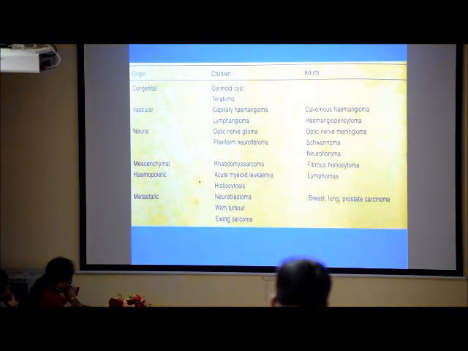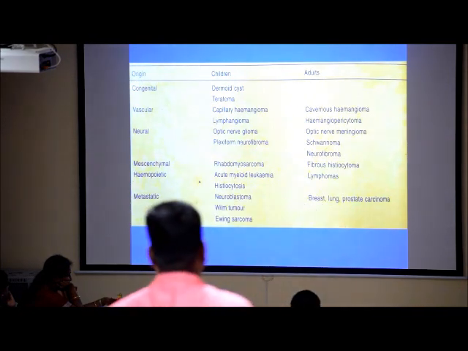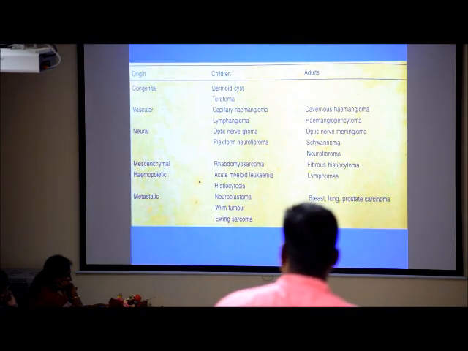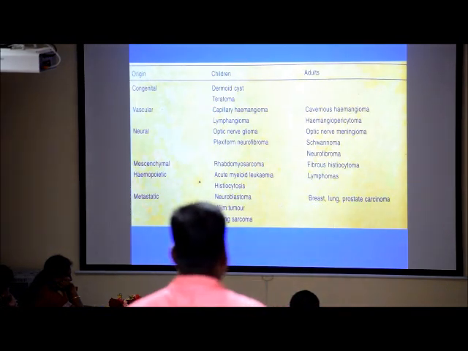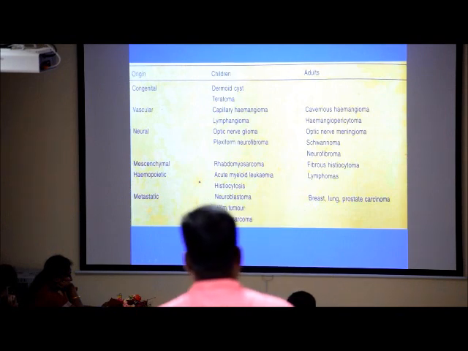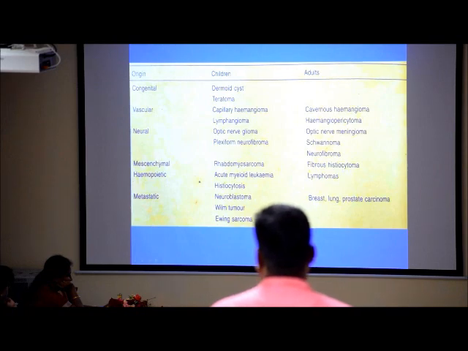So, taking into account the age group, lesions more common in childhood are congenital lesions like dermoid cyst, vascular lesions like capillary hemangioma, lymphangioma, optic nerve glioma, and malignant ones like rhabdomyosarcoma, acute myeloid leukemia, metastasis from neuroblastoma, Ewing tumor. In adult lesions, mostly cavernous hemangioma, optic nerve glioma, neuroblastoma, lymphoma, and metastasis from breast, lung, and prostate carcinoma.